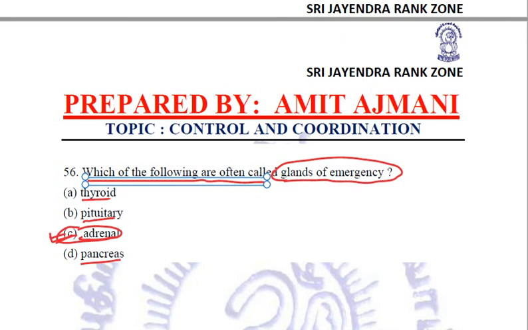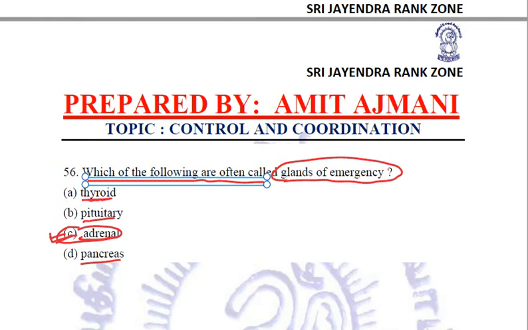Because they secrete an emergency hormone, that is adrenaline, which prepares the body for coping with emergency situations by fighting, by flighting, running away, or when we are in frightful situations, right?